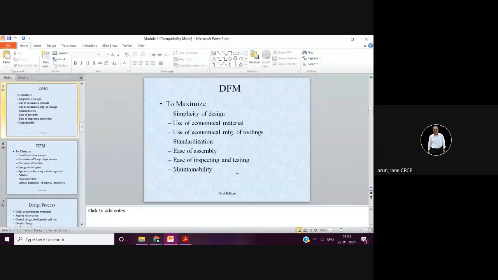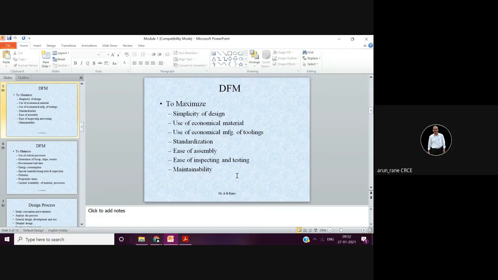But then aesthetically it is very important. Aesthetically means what? You cannot weld it. Even if you go for casting or injection molding, or die casting, there will be a parting line. So that parting line is also not allowed on the surface. The surface should be very clean and neat. There should not be any scratches, etc. It should be smooth. There should not be any parting line. No weld joint is allowed.